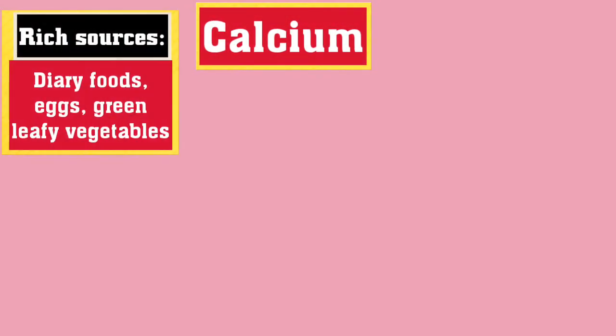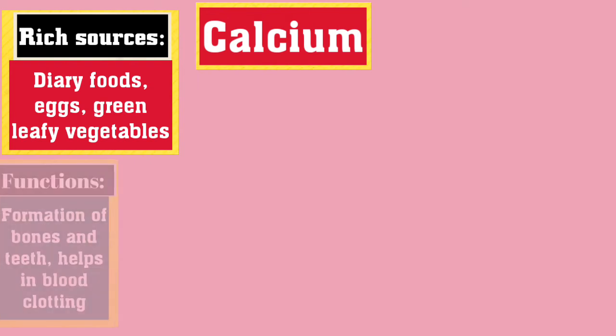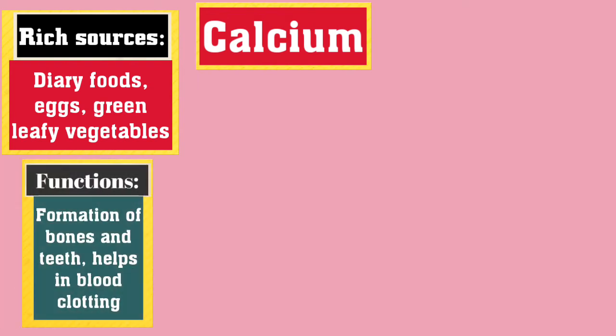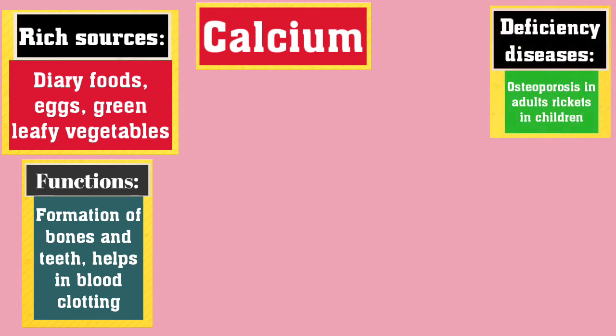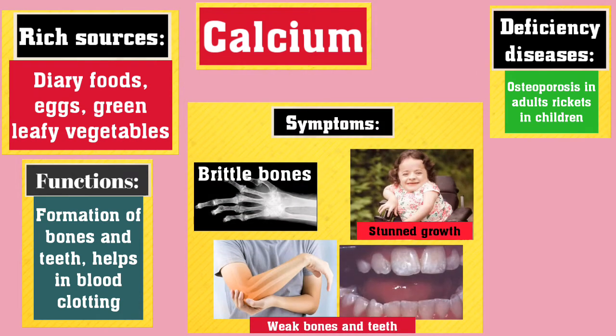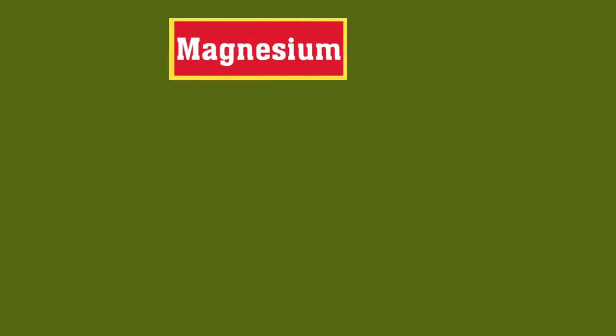And the next macromineral is calcium. The rich sources of calcium are dairy foods, eggs, green leafy vegetables, and its functions are formation of bones and teeth, helps in blood clotting. The deficiency diseases are osteoporosis in adults, rickets in children, and their symptoms are brittle bones, stunted growth, and weak bones and teeth.